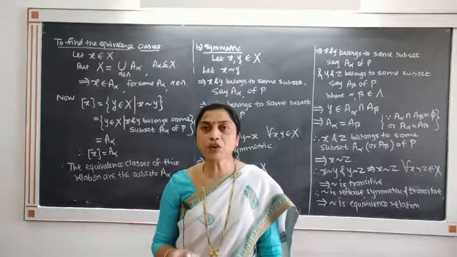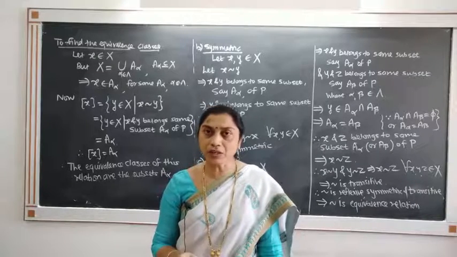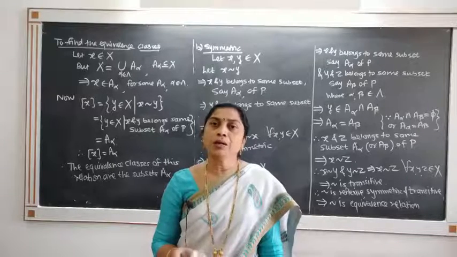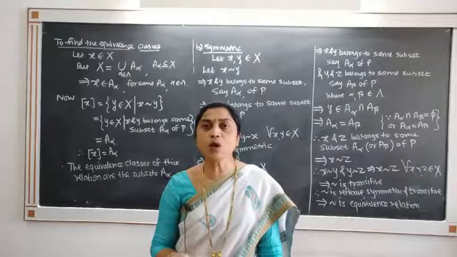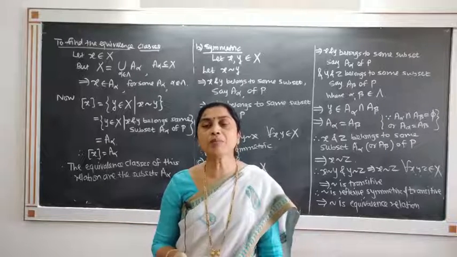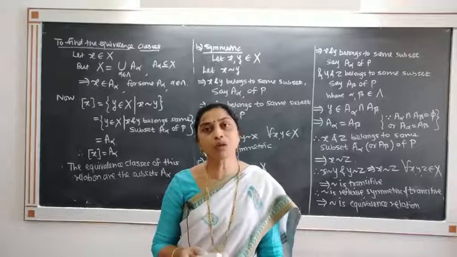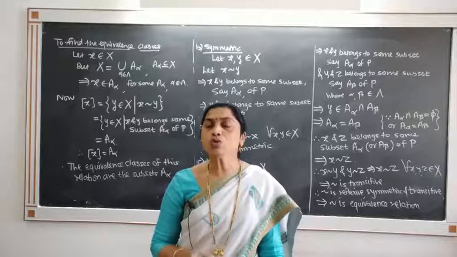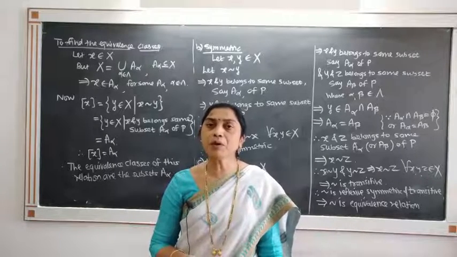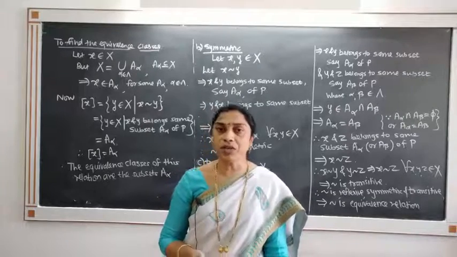In the second part, we have proved that if you know the partition, then define a relation such that x is related to y if and only if x and y belong to the same subset of the partition. This is an equivalence relation. So given a partition, we are able to find the equivalence relation.